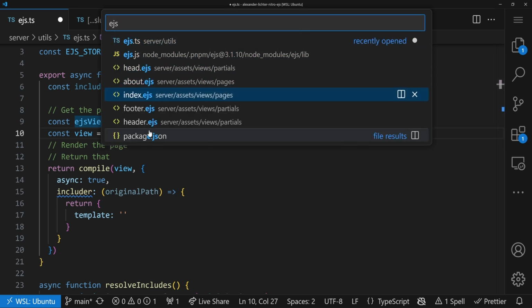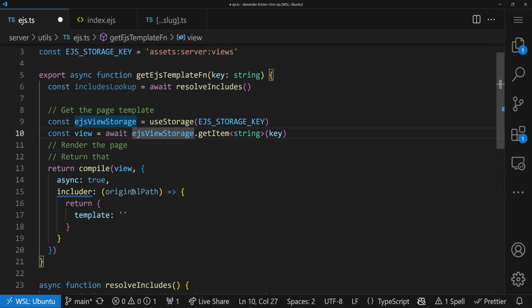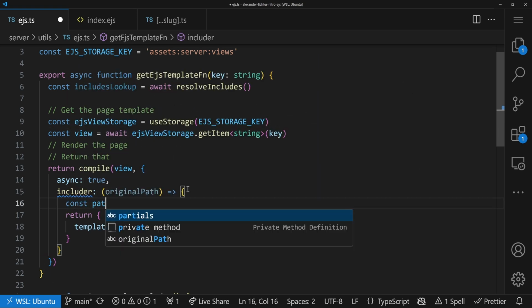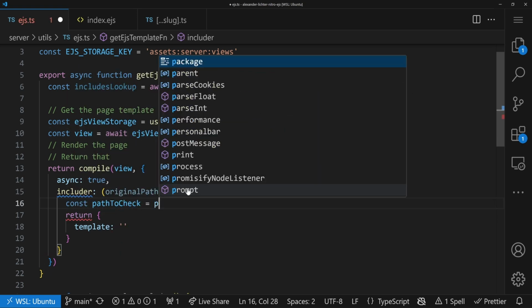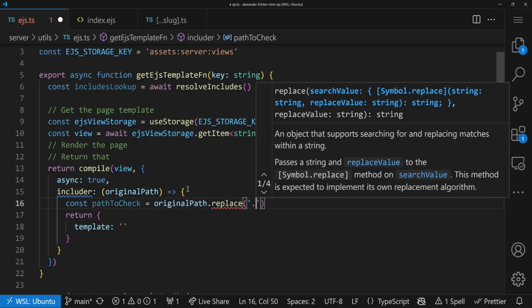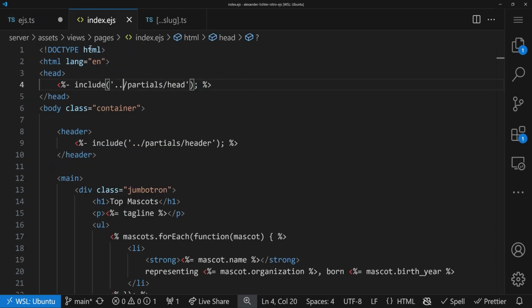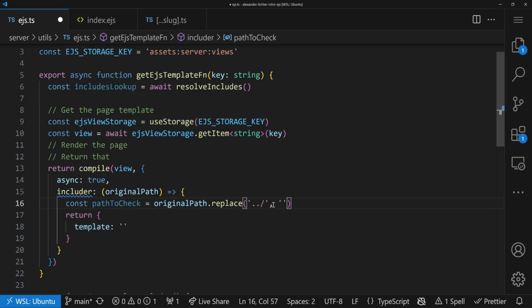If we now check our, let's say, index.ejs, we have include colon, like dot slash partials head. So depending on what's happening in your application, you might want to replace a few things, because the original path, let's say we have path to check. And here we want to say we take the original path and want to replace the first dot slash with nothing. Because, well, our key should be partials colon head.ejs and not dot slash partials slash and so on and so on. So we can remove that.